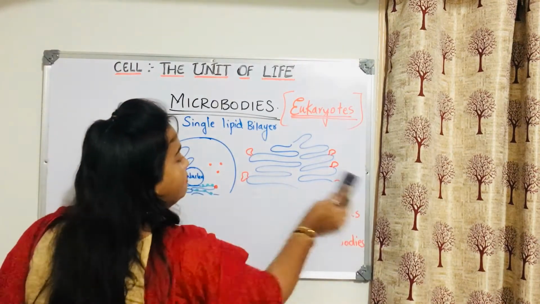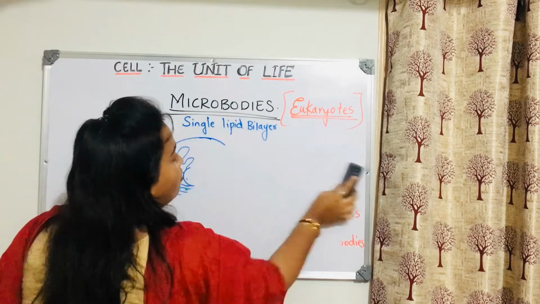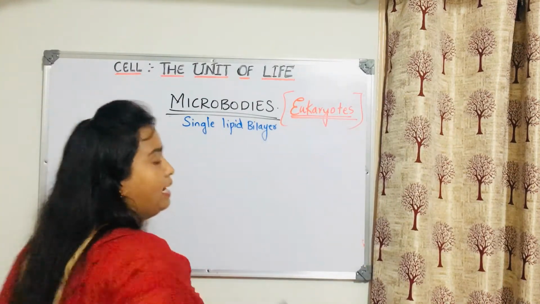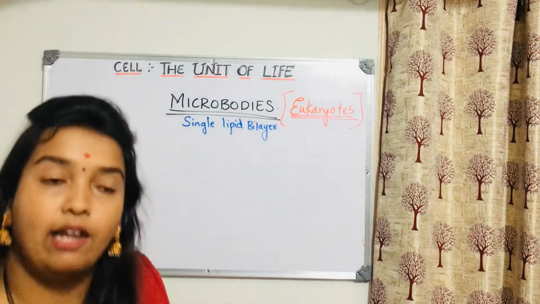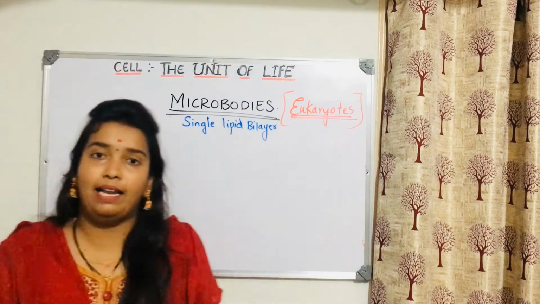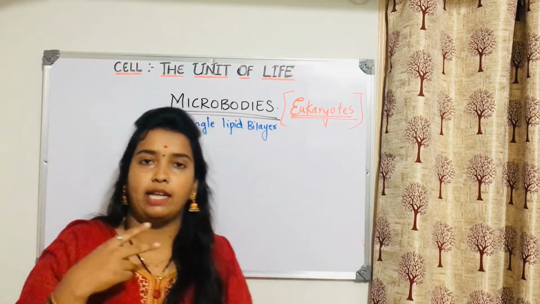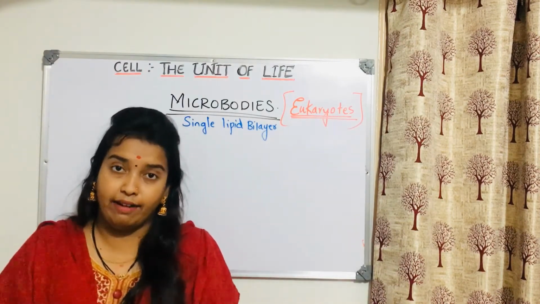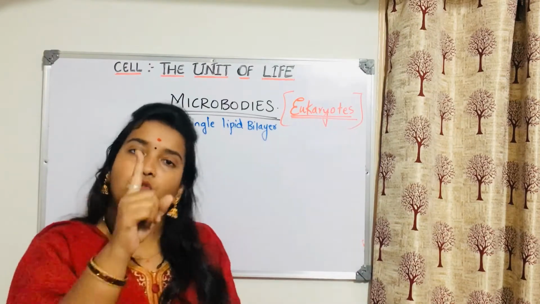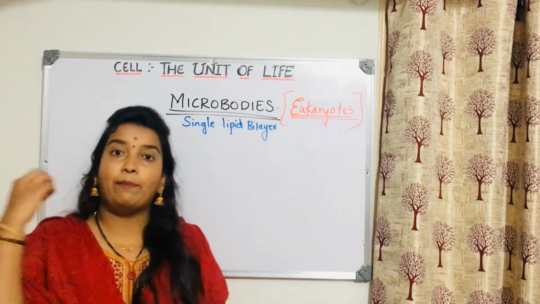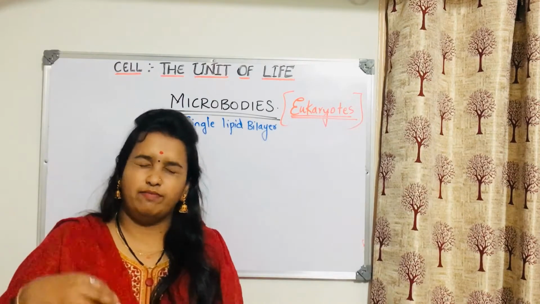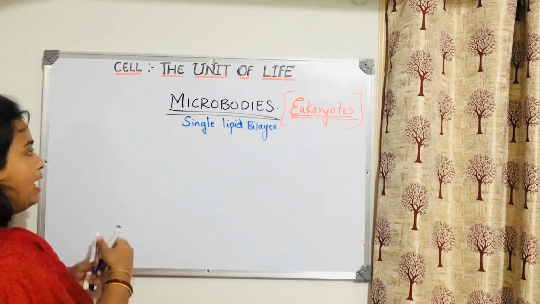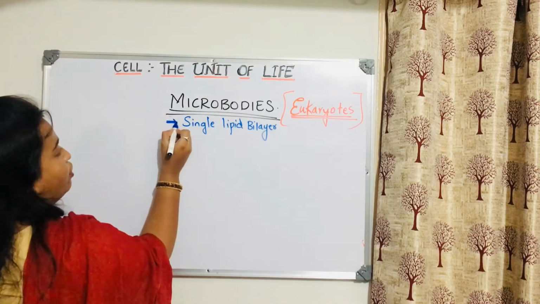Now let us see. They are made up of a single lipid bilayer. They have only a single layer of lipid bilayer. Like chloroplast has two membranes, nucleus has two membranes, mitochondria has two membranes. Likewise, microbodies have only a single membrane. And they have many proteins, and they function as enzymes within them. They have a single lipid bilayer, which is very, very important for you to remember.